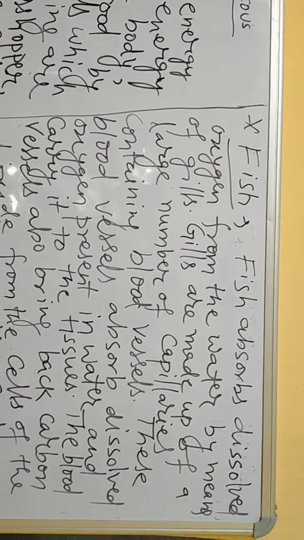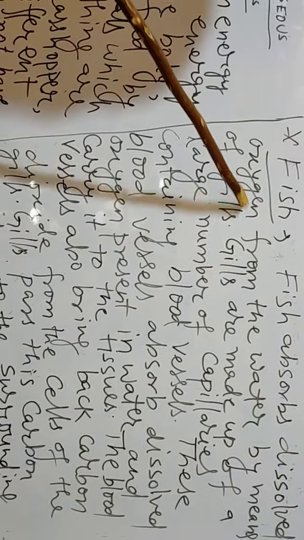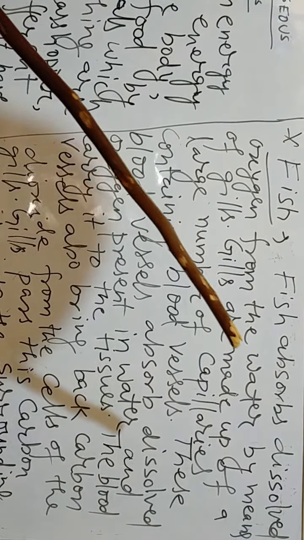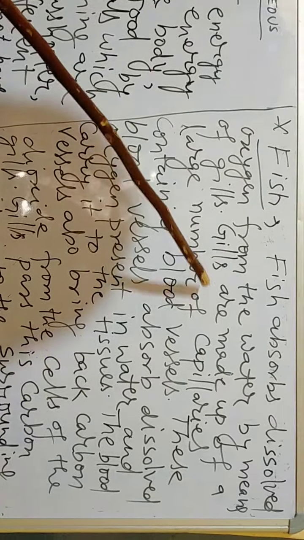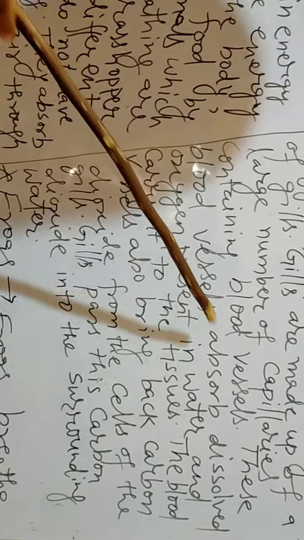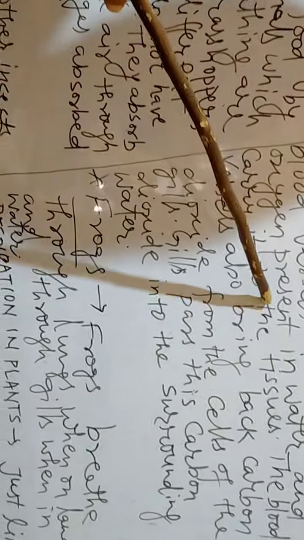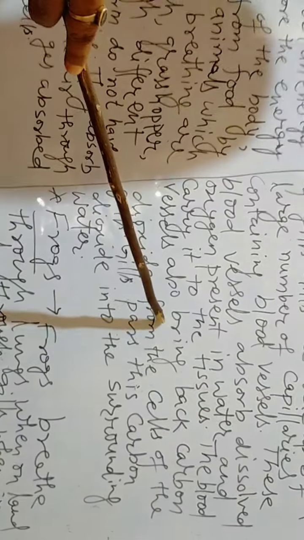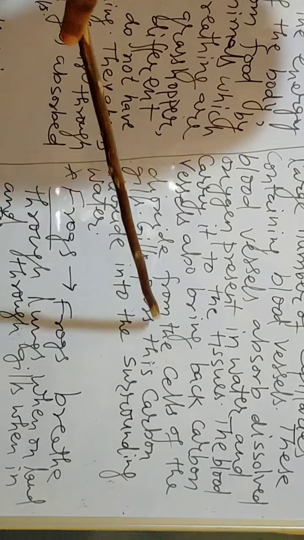Now we can talk about fish. Fish absorb dissolved oxygen from the water by means of gills. Gills are made up of a large number of capillaries containing blood vessels. These blood vessels absorb dissolved oxygen present in the water and carry it to the tissues. The blood vessels also bring back carbon dioxide from the cells to the gills. Gills can pass this carbon dioxide into the surrounding water.